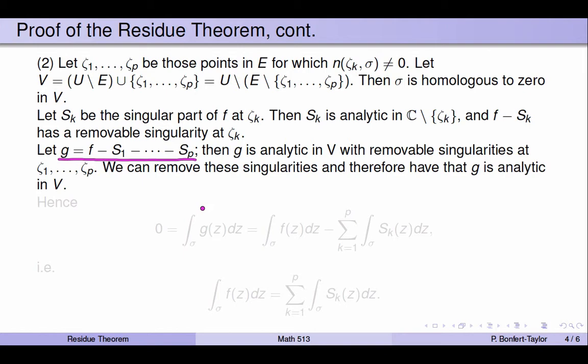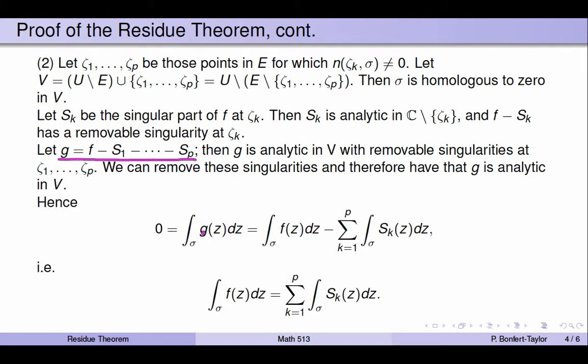So that means if I integrate this analytic function over a cycle that is homologous to 0 in V, remember sigma was homologous to 0 in V, and g is analytic in V, I get 0 by the Cauchy theorem. But g is really f minus all these singular parts. So instead of writing g, I can write the integral over f minus the integral over all these singular parts. In other words, the integral over f, that's what I'm really interested in, is equal to the sum of the integrals over the singular parts at these points zeta 1 through zeta p.